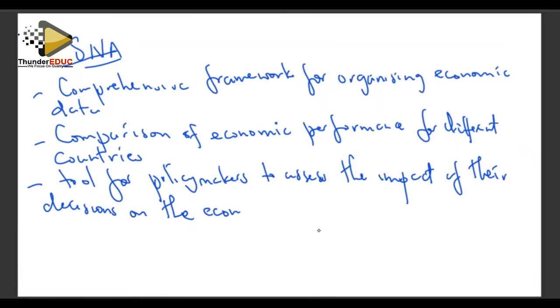It's also another rationale for the system of national accounts. Policymakers will be accountable, and they will be able to assess how they designed their economy in relation to its performance, what they did and how it impacted the economy. They can assess it through the use of the system of national accounts.